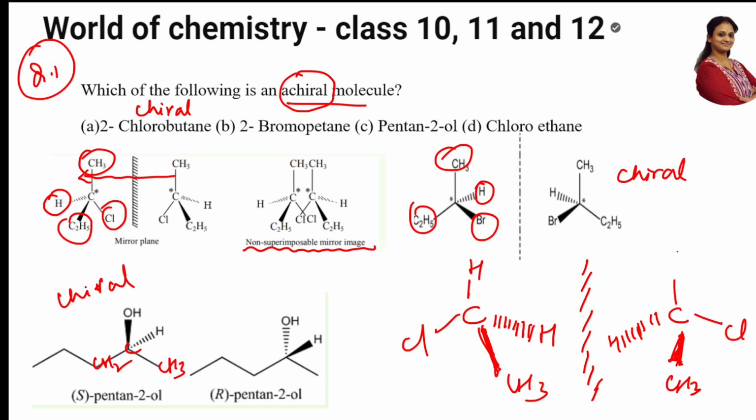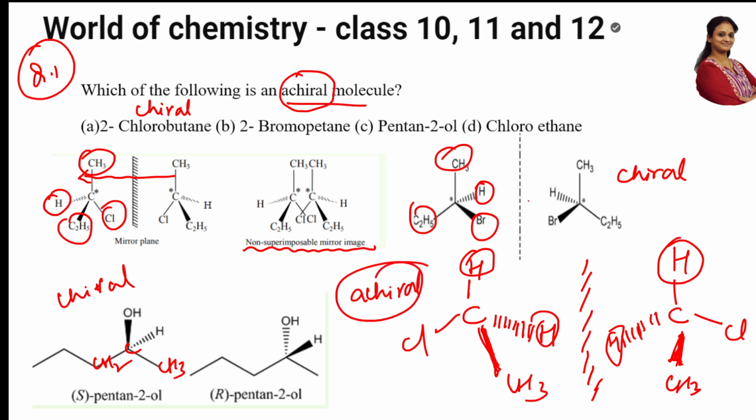Okay, then will it rotate the plane polarized light? No. So that's one. Now you only check all the groups, are any groups different? No, this and this groups are same. This and this group is same. Atom is same. That's why these two groups are same. Hence, this is the achiral molecule. Achiral. When the groups are same, it is achiral. So the correct option is option D. Achiral molecule is option D. Easy. That's how you have to check.